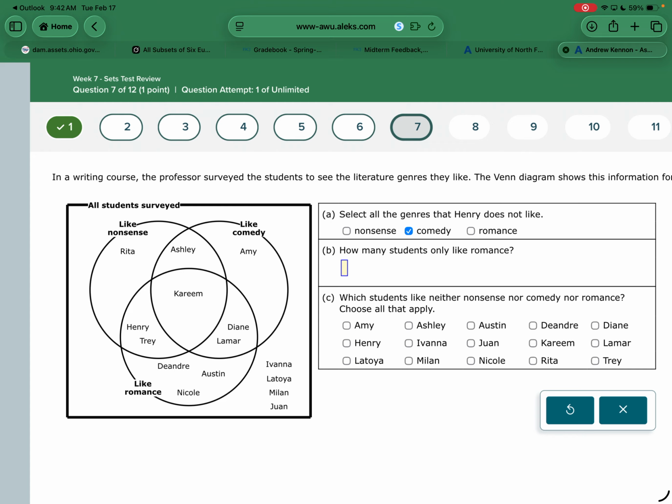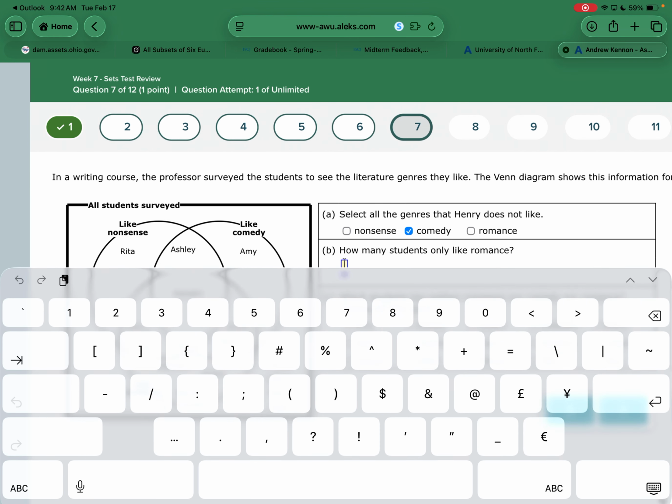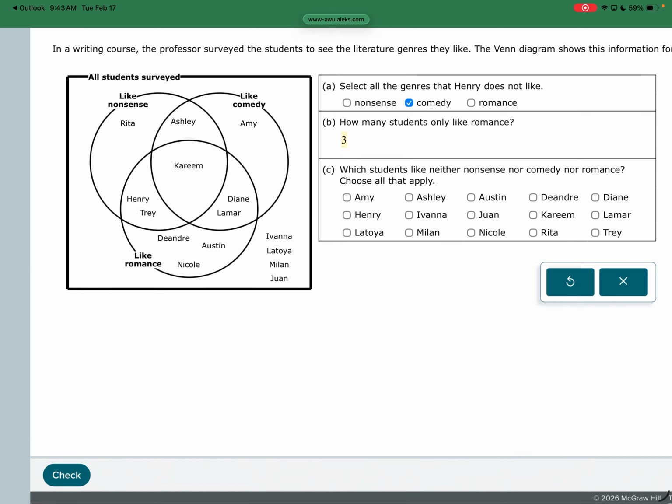How many students only like romance? Y'all can answer that. How many students only like romance? 3. Correct. So the only Deandra, Austin, and Nicole, those are the ones that only like romance. They do not like any other genre.